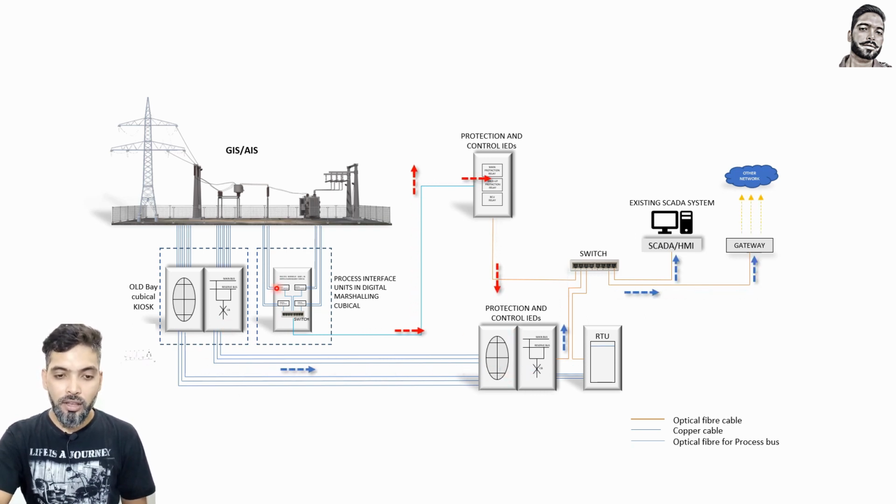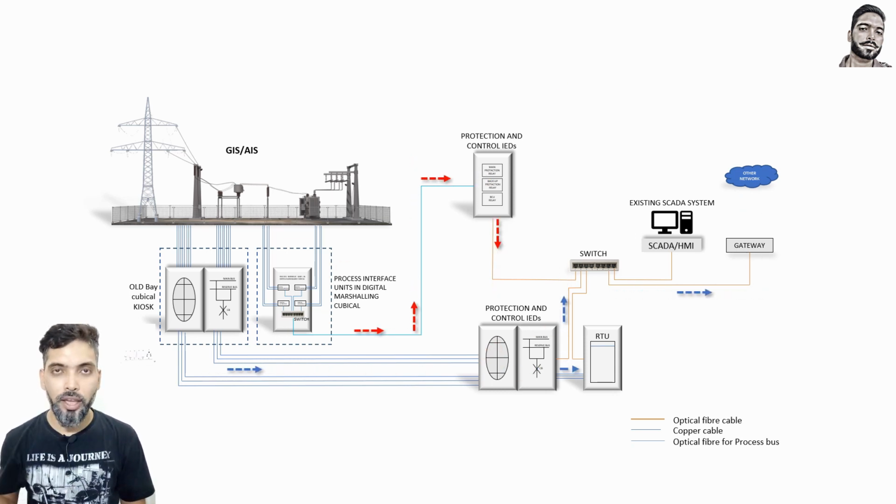When you install all the process intelligence units, PIUs, in the marshalling cubicle, all these signals can be converted into digital here itself, and here you will get everything in digital only. No need to do anything new for this one. All data will be converted to digital.